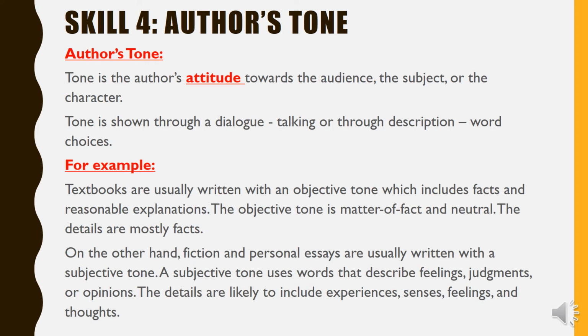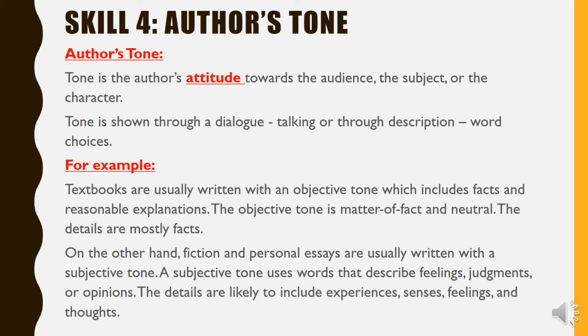The author's attitude means his tone, the way he is thinking, the way he is feeling towards the thing he is writing. Okay, so his attitude toward the audience, the subject, or the character he is telling us about. The tone is shown through a dialogue, talking, or through description, word choices.